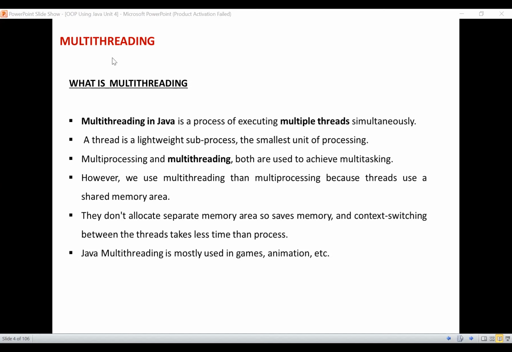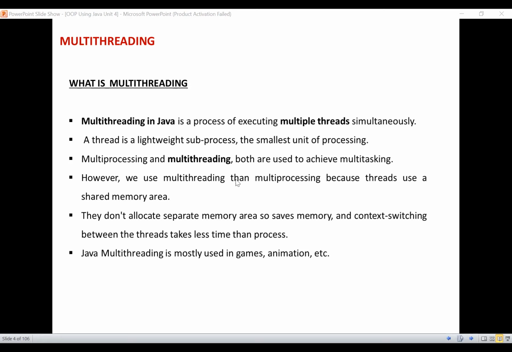And if you come to the advantages of multi-threading, it doesn't block the user. That means multi-threading doesn't block the user because threads are independent and you can perform multiple operations at the same time. Not only that, we can perform many operations together, so it will save our time. Threads are independent, so one does not affect other threads. If an exception occurs in a single thread, it won't affect the remaining threads. Likewise, the process will be happening with multi-threading.